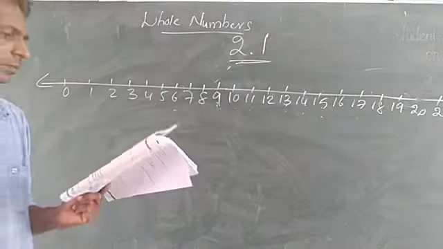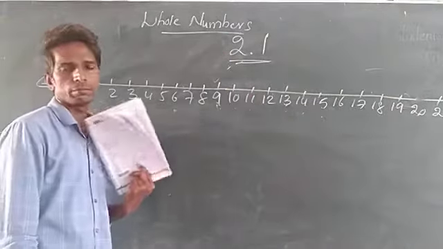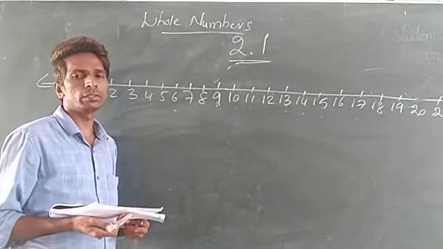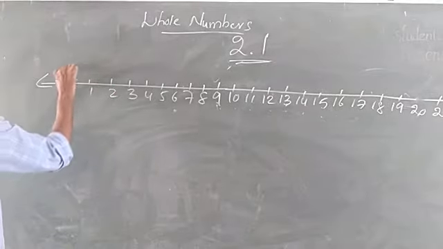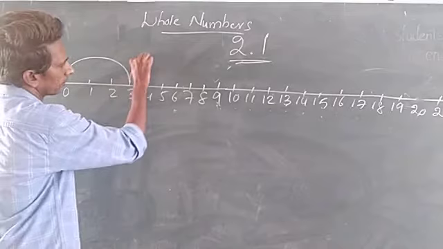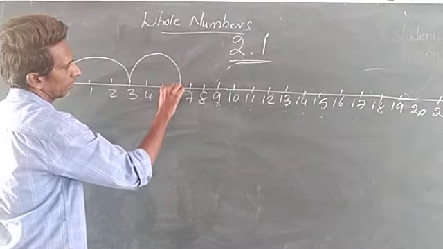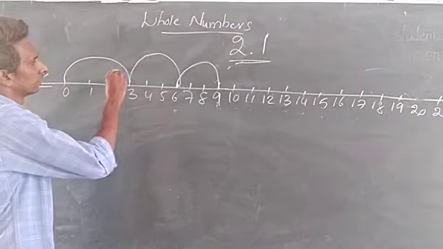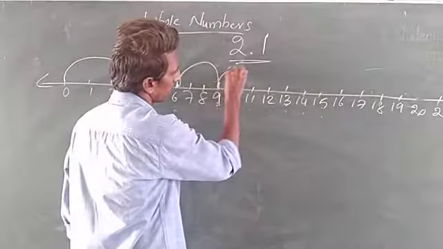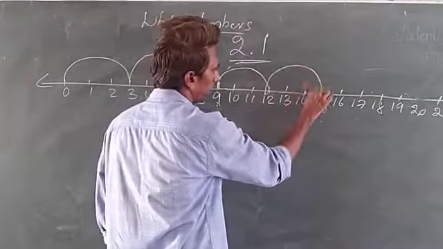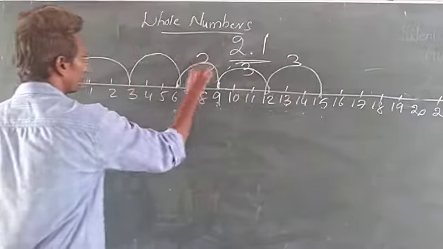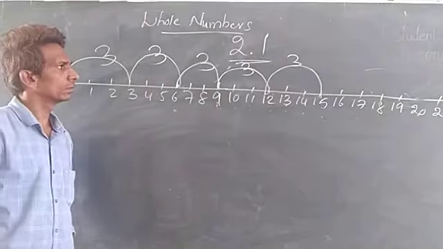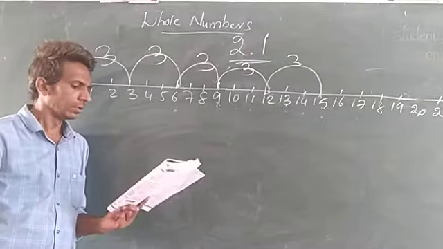Next one, see. 5 into 3. So you want to jump 3 times. From 0 onwards, 3. Next to 3. And next to 3. So like that, how many times you want to jump? 5 times. So 1, 2, 3, 4, 5. So like that you want to draw on the number line. So that is the second problem.